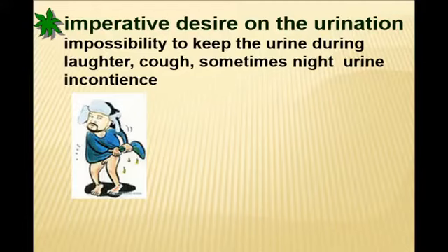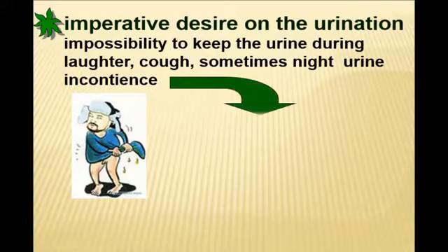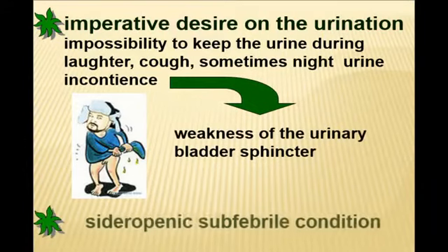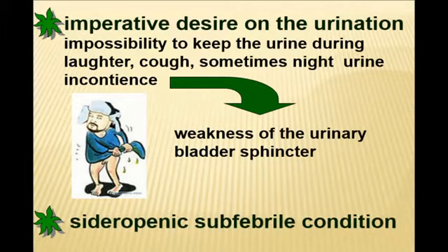First of all, it is elderly weakness of ligament muscles and sphincter activity, and it is complicated if the patient has problems with iron metabolism due to specific changes of diet. Sometimes increased temperature may be revealed, not significantly, subfebrile. We are talking about the sideropenic subfebrile condition, but this phenomenon is not completely studied, and we are unable to explain why it appears.